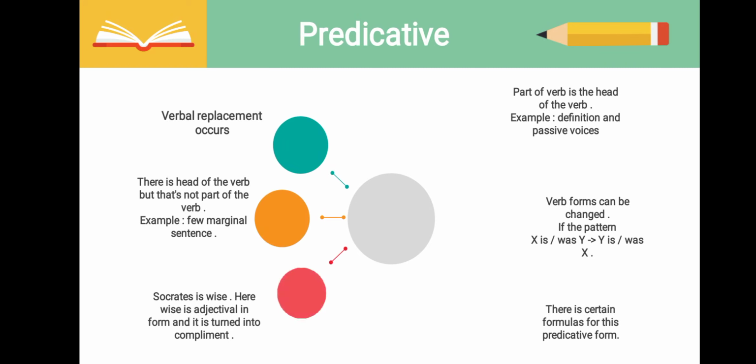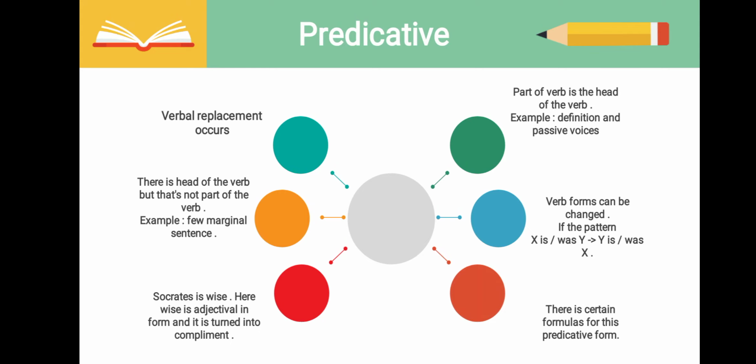Predicative. Verbal replacement occurs. Part of the verb is the head of the verb. For example, definitions and passive voices. Sometimes there is a head of the verb in the sentence, but that's not part of the verb. Example, a few marginal sentences. Verb forms can be changed if the pattern is X is or was Y, which can be changed to Y is or was X. For example, "Gladstone is the Prime Minister." Reverse it: "The Prime Minister is Gladstone." "Socrates is wise." Here, wise is adjectival in form and it is turned into a complement.